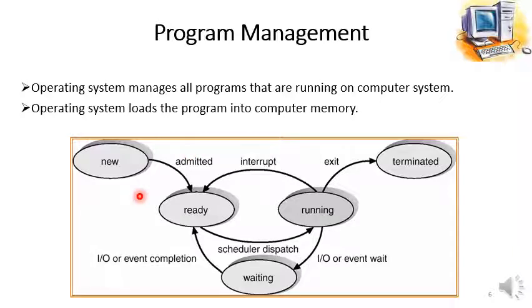In this diagram, this is a process state diagram, and normally we call it process management, but here we can also call it a program management diagram. Here we can see the five different possible states of a program. Whenever we run, start, open or execute a program, the program may have any of these five states during its execution.